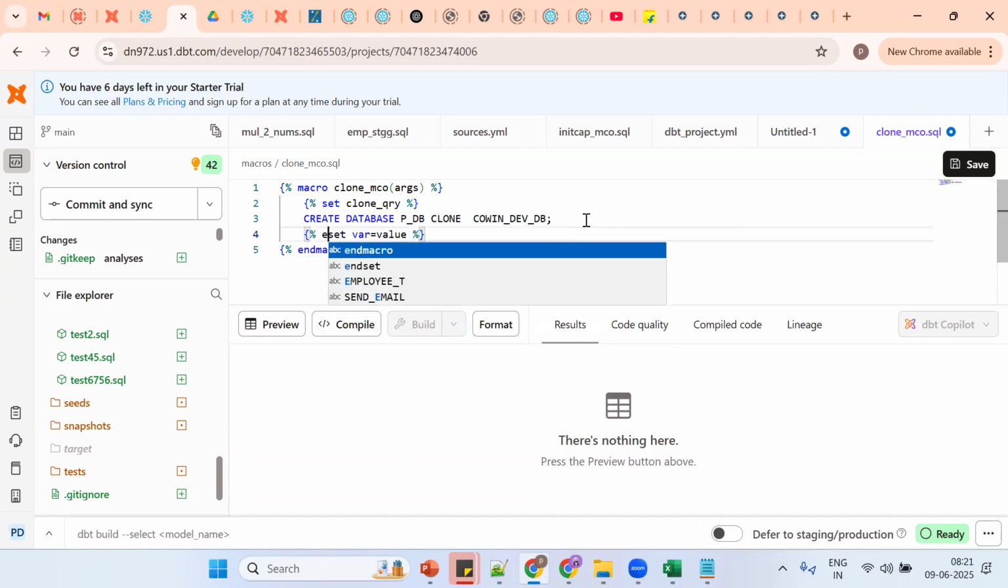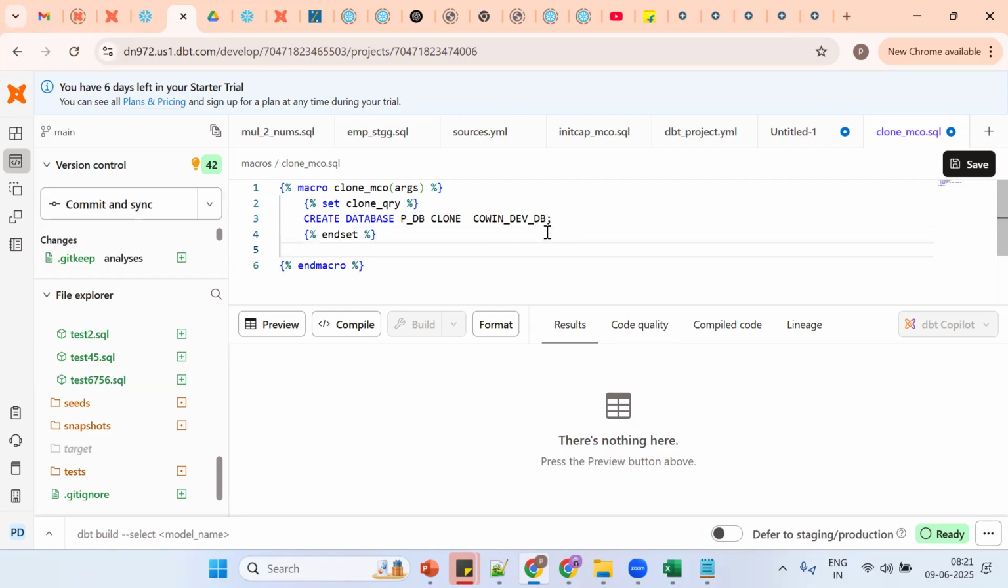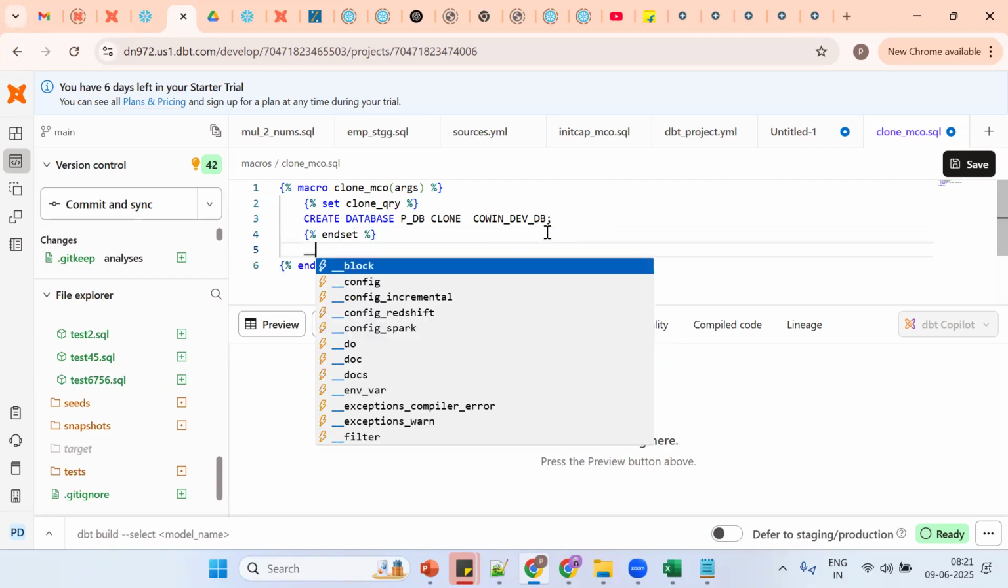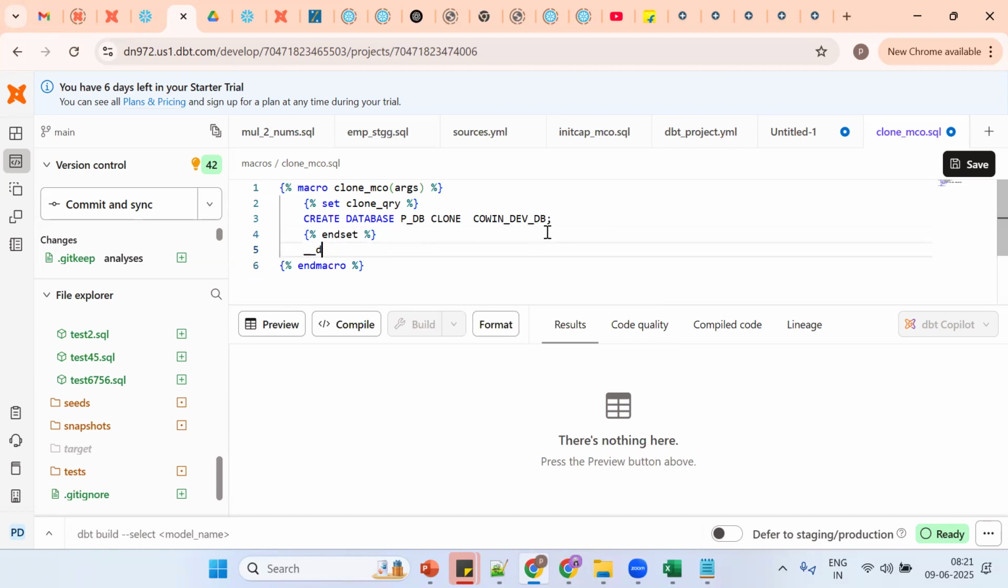Okay. So this is important. So set and end set. I'll explain one more time. So set and end set. Then go for underscore do. Okay. See, this is the syntax. So do run query. So see, let me execute.